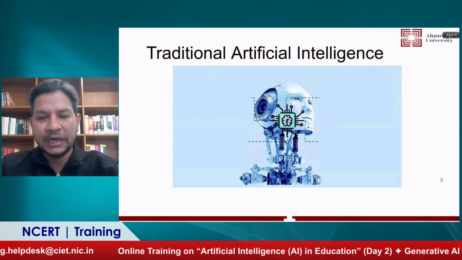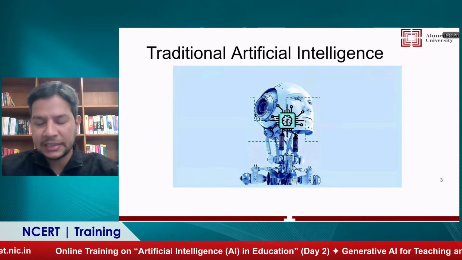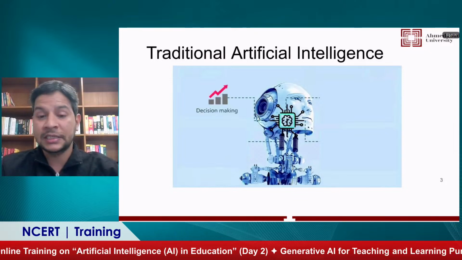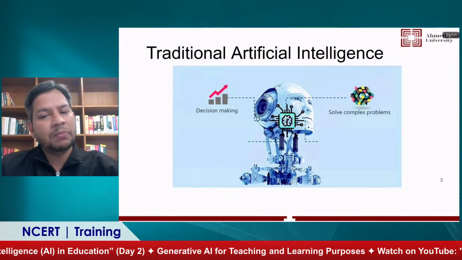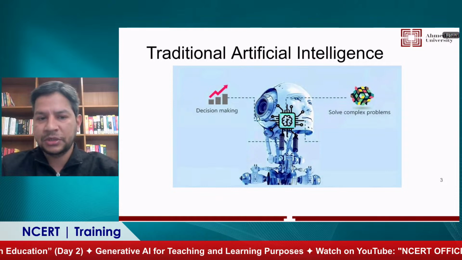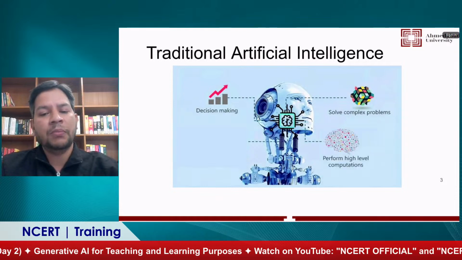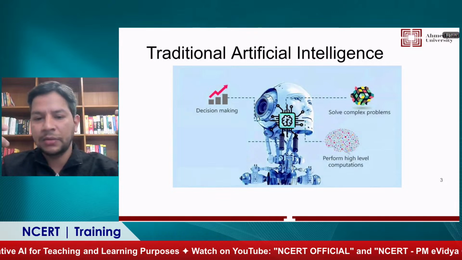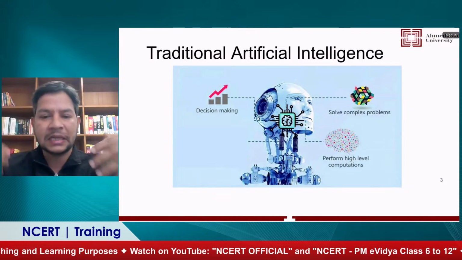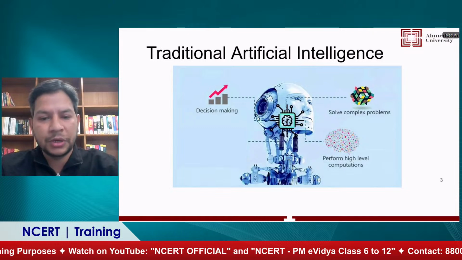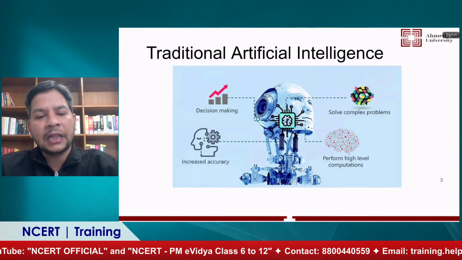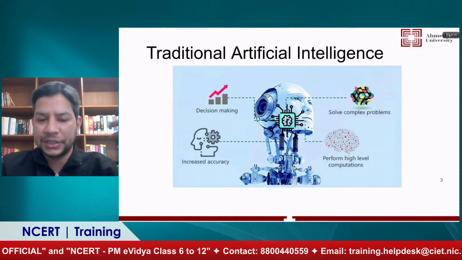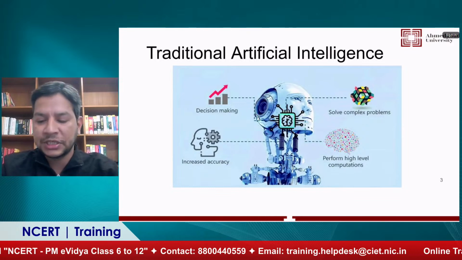Traditional artificial intelligence is based on mimicking human intelligence. And when we say mimicking human intelligence, we basically focus on decision making. This is the first thing, how humans decide. And then solving some complex problems. This is the second aspect of traditional AI. Then performing high level computations, where we want to replicate mathematical computation from the computer science side. And the fourth aspect is increased accuracy, so that we can reduce human error as much as we can.